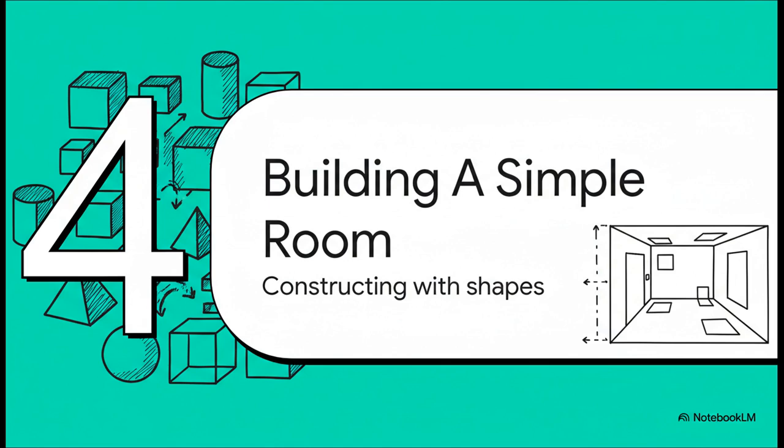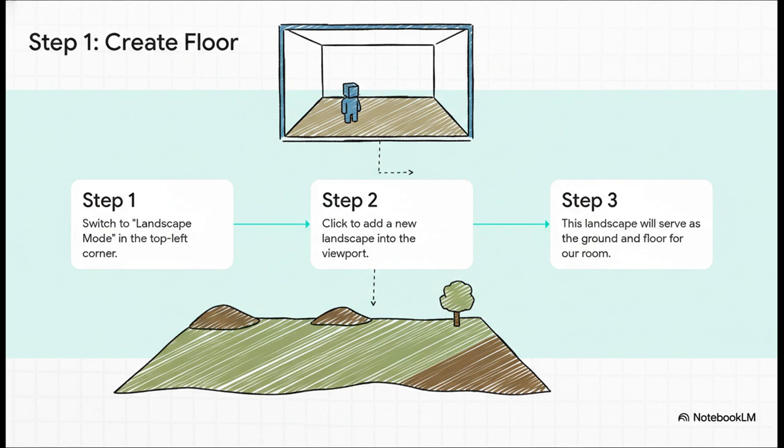We're going to construct our room, and we'll start with the most basic shapes you can imagine. First things first, we need a floor. The easiest way to do this is to just switch over to landscape mode and click Create. Boom, you've got a huge flat plane to build on. This is going to serve as both the ground outside and the floor inside our room.